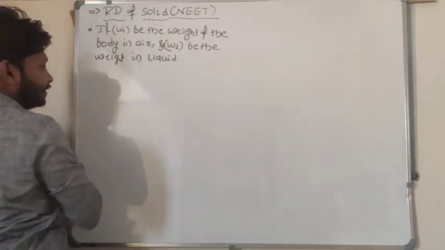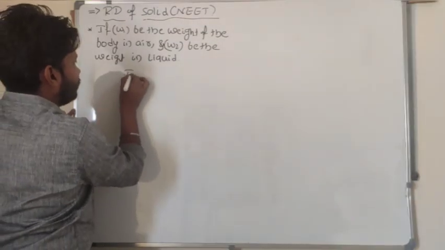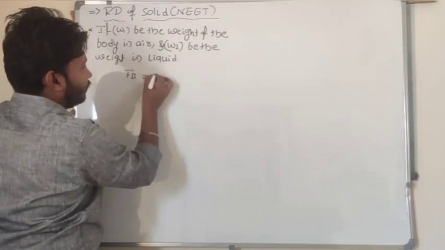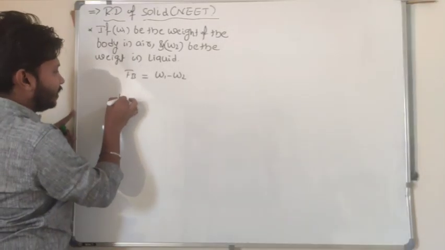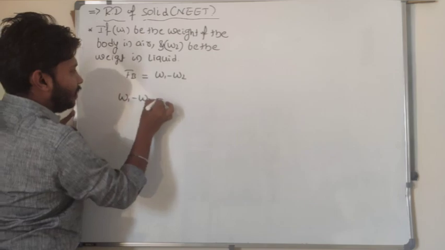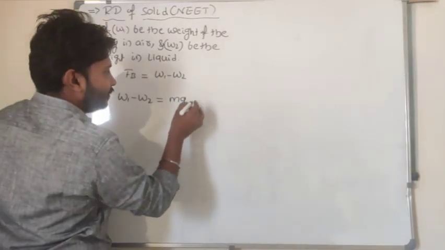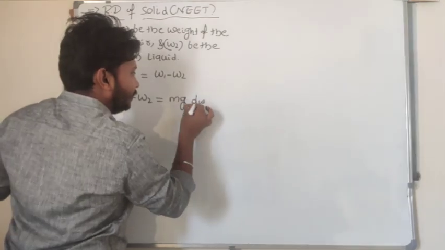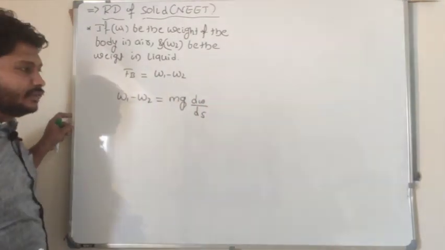Now we can consider the concept of buoyant force. The buoyant force F_B is equal to W1 minus W2, which is equal to mass into acceleration due to gravity into density of water divided by density of the substance.